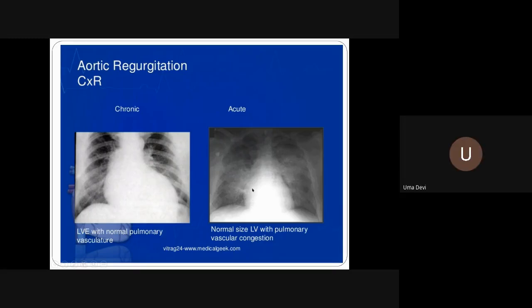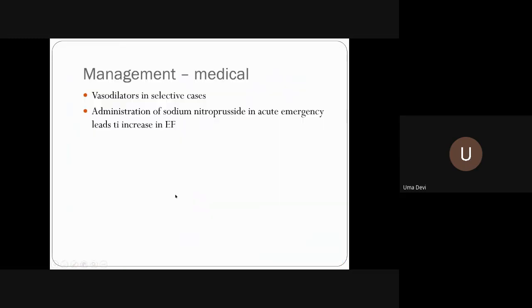Now, do you see this inner line and there seems to be an outer line? Can you see it? So this is your shadow within the shadow. Where do you get shadow within the shadow? Left atrial enlargement. Excellent. So this is an acute case, but you remember this is the bat wing appearance. In a chronic case, you have this nice cardiomegaly which you're seeing.